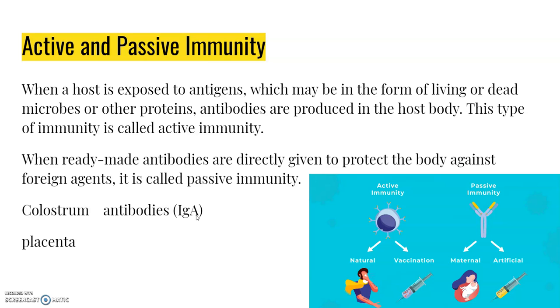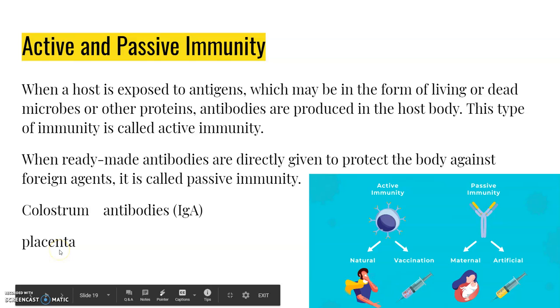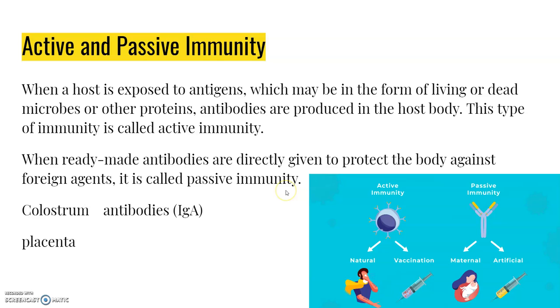The fetus also receives some antibodies from the mother through the placenta during pregnancy. These are examples of passive immunity. We can see in this picture how active and passive immunity both help in fighting infections.